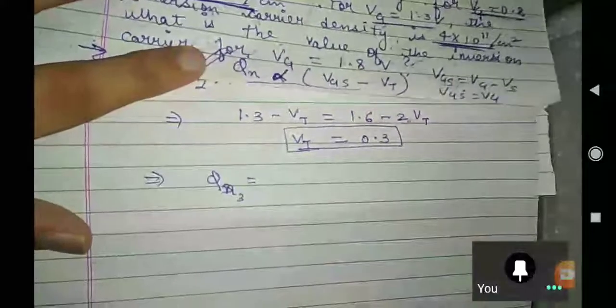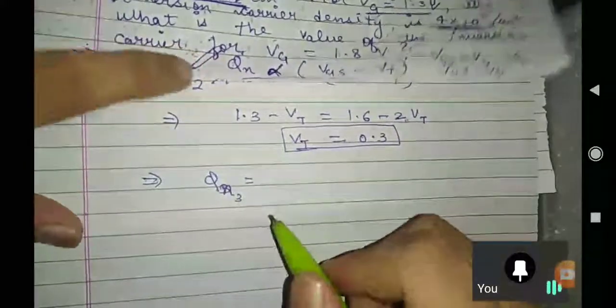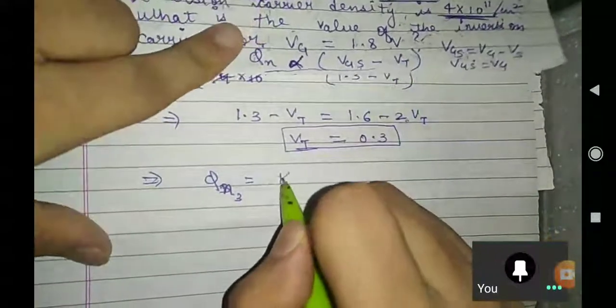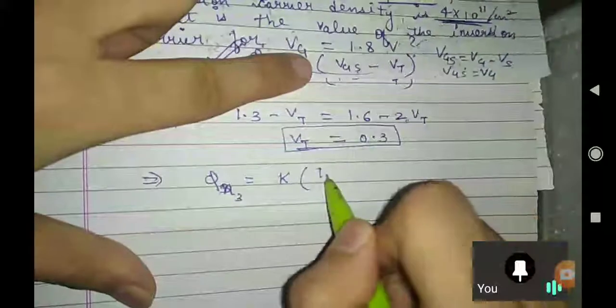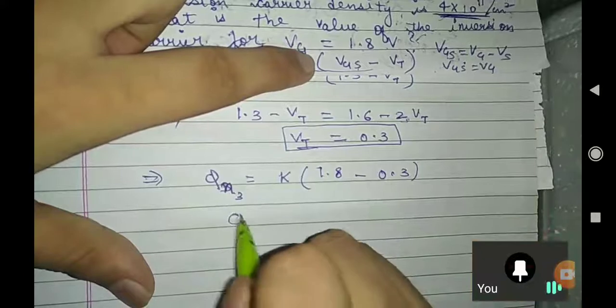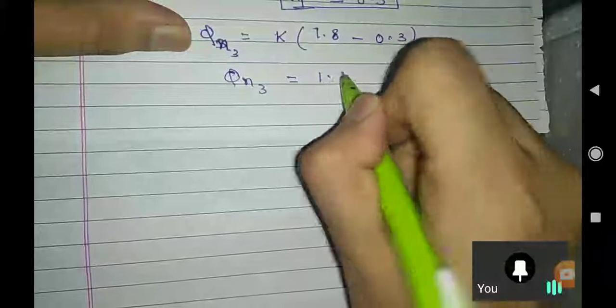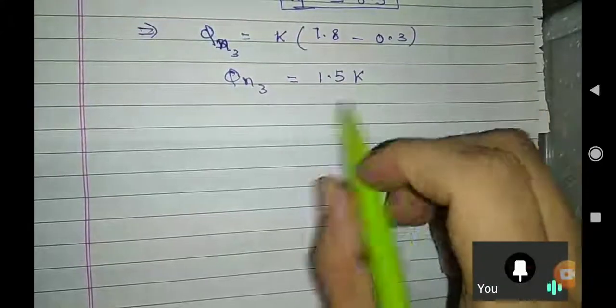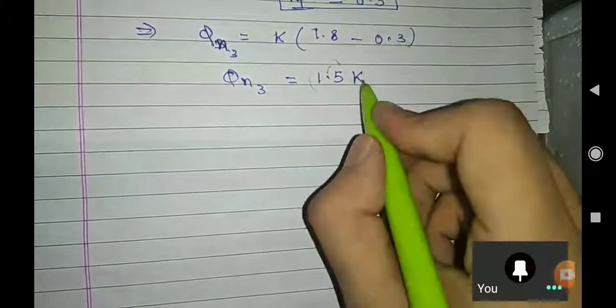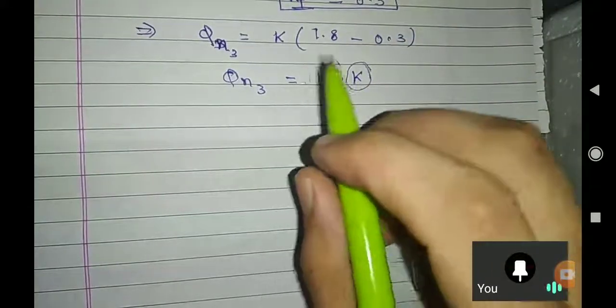Now we are interested in finding our Q3. Qn3, sir. This is your Vg3. Now Vg3 becomes what? 1.8, and minus Vt means 0.3. So what is your Qn3? Okay, 1.5 K. Okay, I got what Sumit Mandala was trying to say. You were trying to say 1.5. Actually, your mistake was that you forgot about this K term, this constant which we were writing.